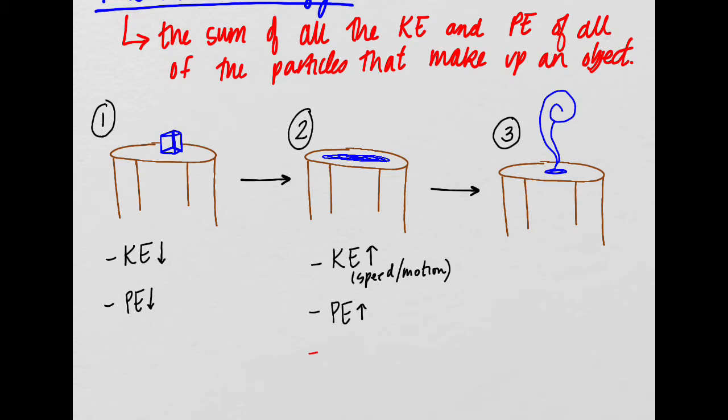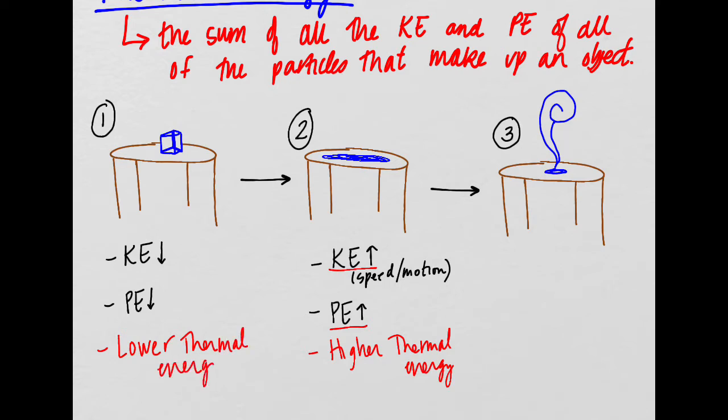The liquid is going to have higher thermal energy because it has more potential and more kinetic energy. This one would have lower thermal energy.